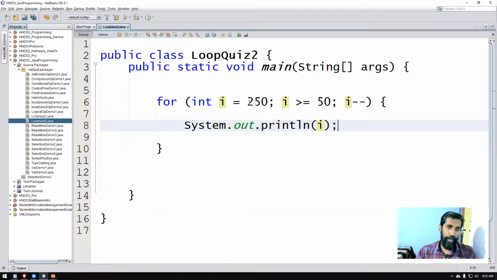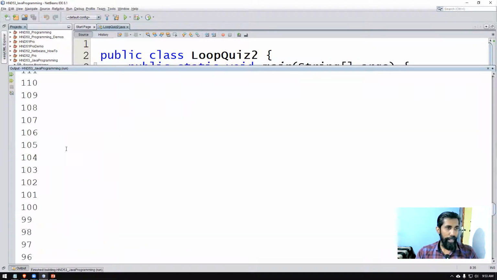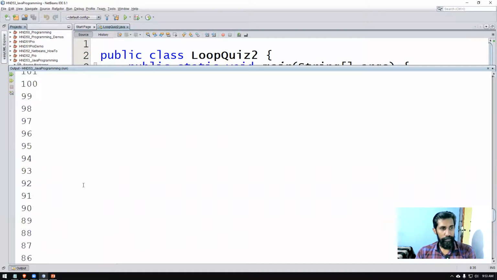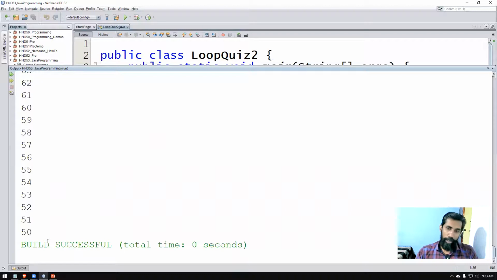Starting value is 250. As long as the value of i remains more than 50, we keep on continuing. Shift F6 will run the program and we are getting the output as we expected. 250 starting, slowly reducing like that, and it's going all the way up to 50. So that's how the program works.